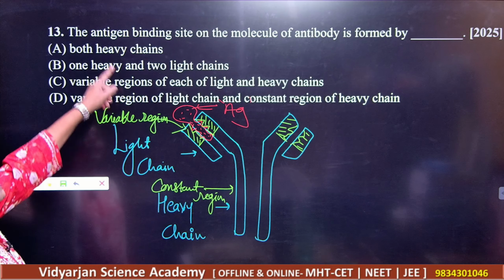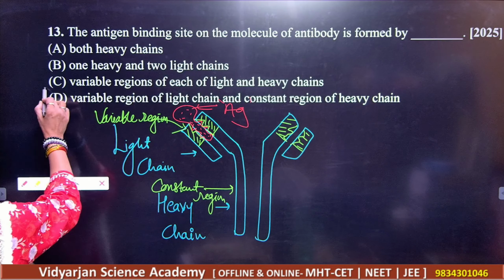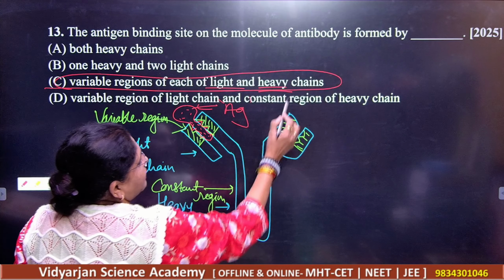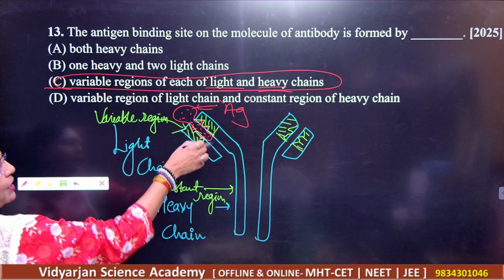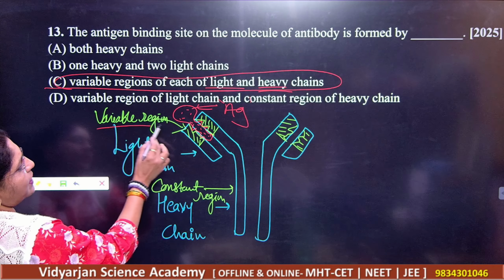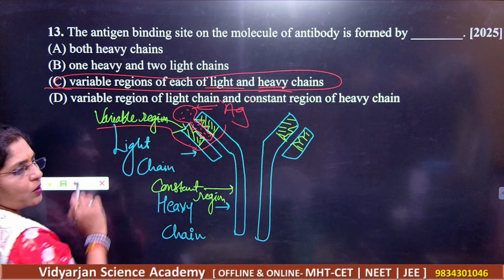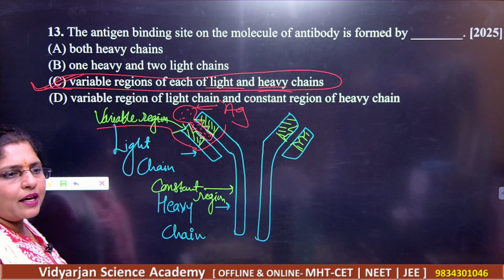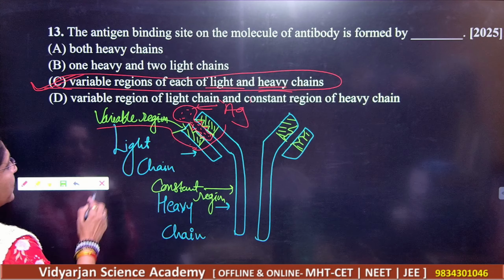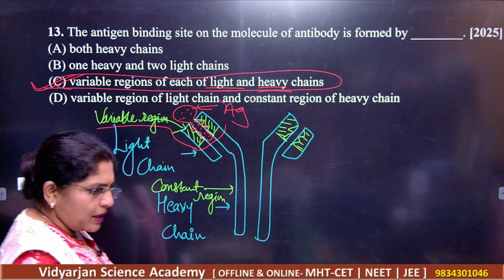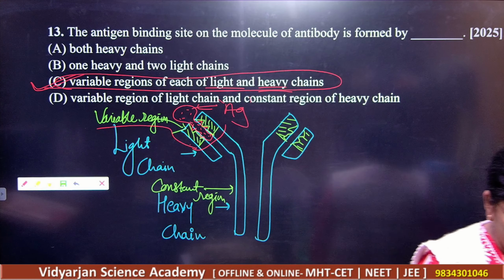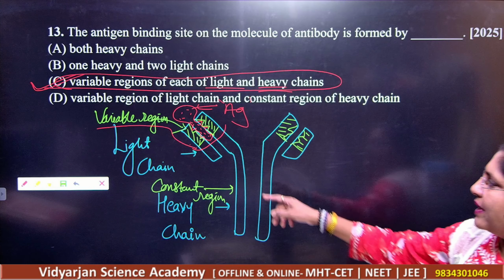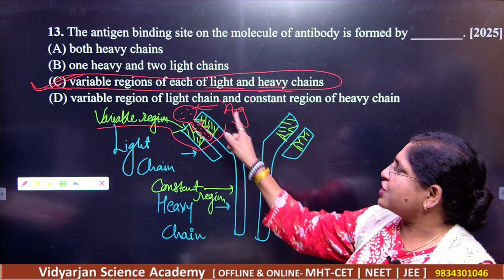So what should be your answer? The antigen binding site is formed by the variable regions of each, that is, the light chain and the heavy chain. So this will be the variable region, this much. Okay, so which is the correct answer here? C is the correct answer. Note down in your notebook that this is the correct answer. Please mention all the chains here. You can see the variable region, constant region, and the variable region giving you the antigen binding site here.